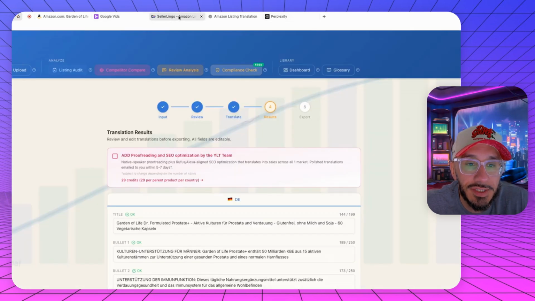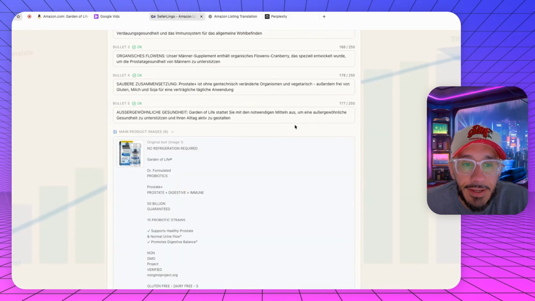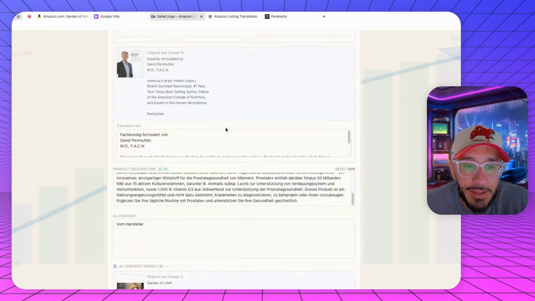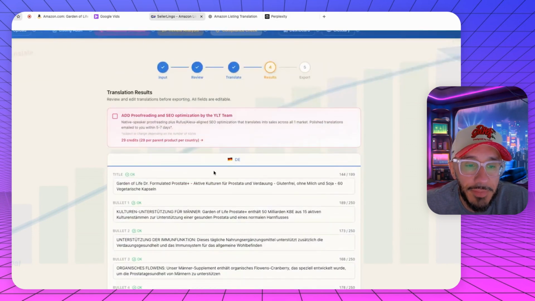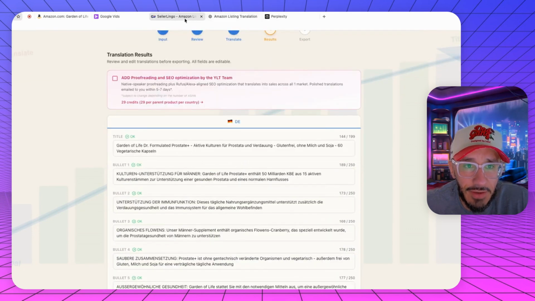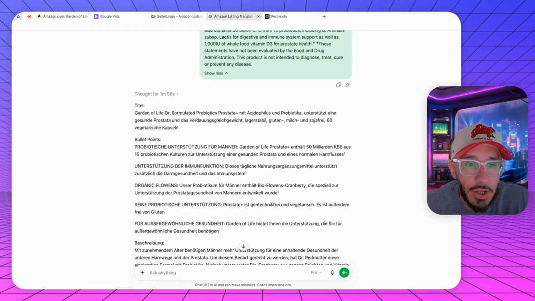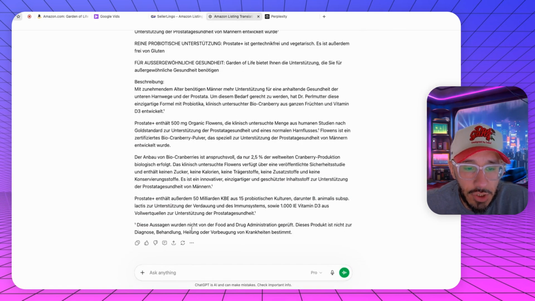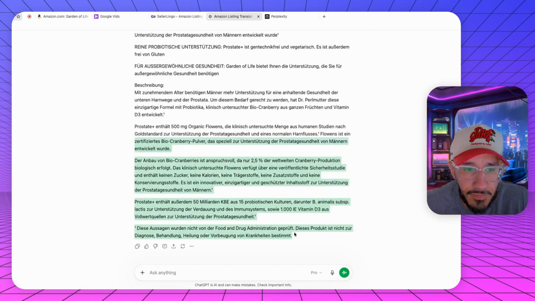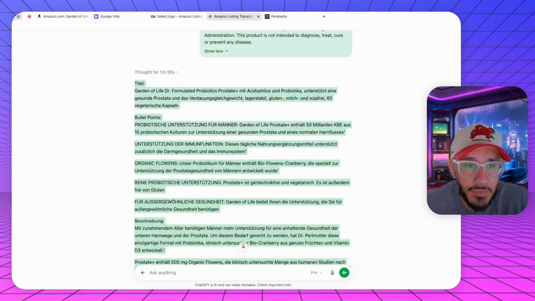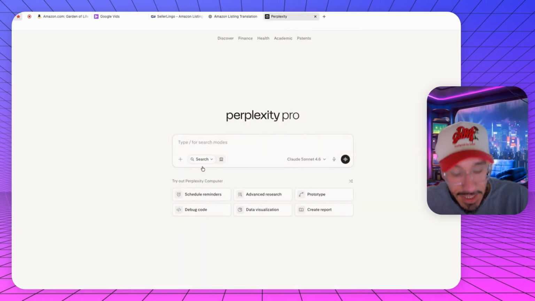So if I go to SellerLingo, I don't want to copy and paste all this. Well, I do because I'm going to be doing that with ChatGPT anyway. Okay, so let's go over here. Actually, let me tell Perplexity.